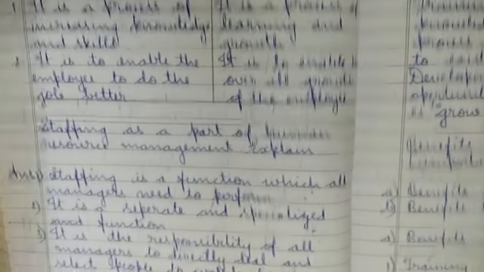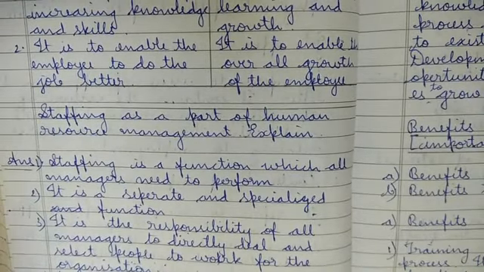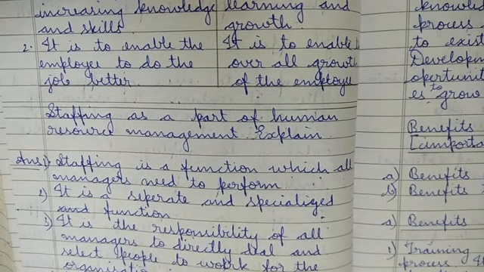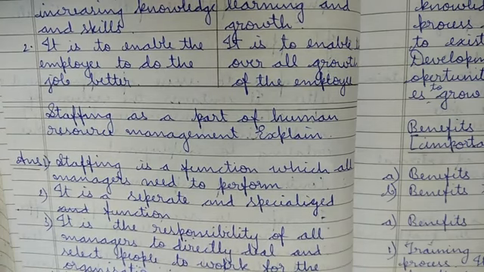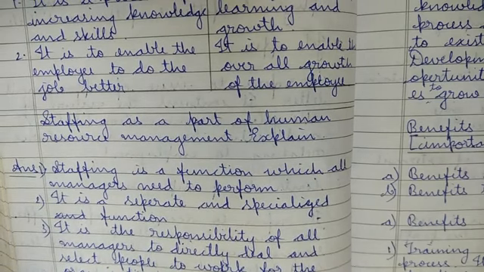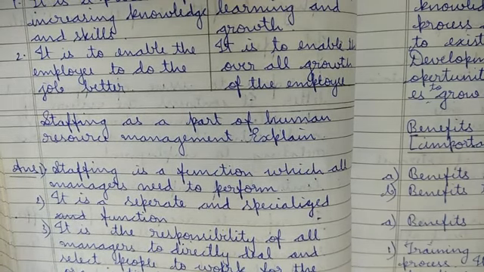So, next is staffing as a part of human resource management. Explain. As I told, you have a similar question, like why is staffing both line as well as staff activity. Both questions may look similar and have approximately the same quantity of points, that is 4 to 5 points. So don't get confused, please understand the question.